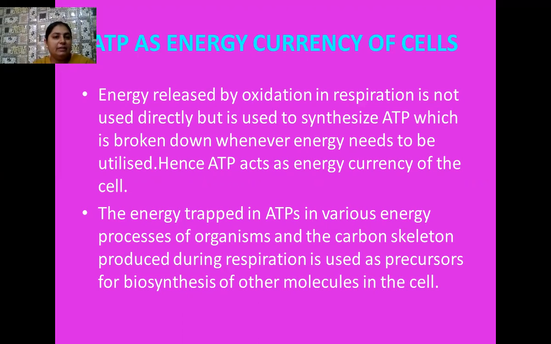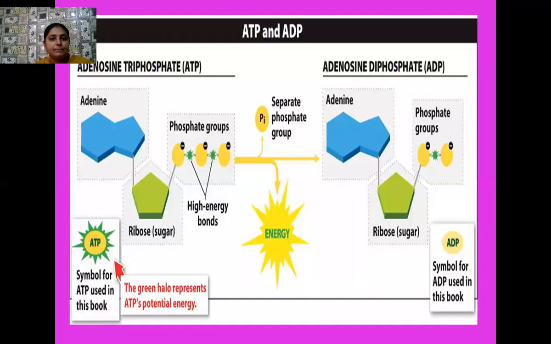So energy which is stored in ATPs is used for a variety of processes occurring in the body of living organisms. It may be different types of metabolic activities, and sometimes this energy is used for producing the carbon skeleton in the body of the organism in the form of certain macromolecules. They are also used for the biosynthesis of other important necessary molecules in the body of the living organism.